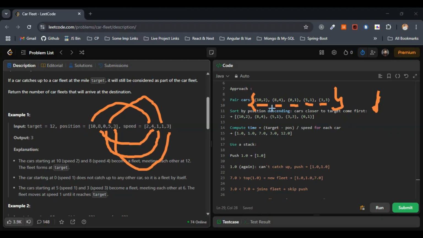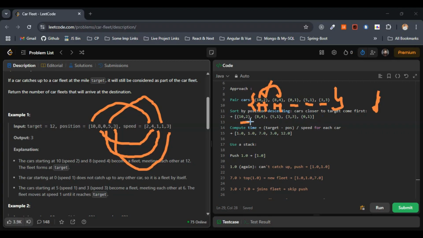Suppose this is x and y, and this is x1 and y1; we are sorting based on x and x1 in descending order, so that the higher value comes first, or the cars closer to the target come first.